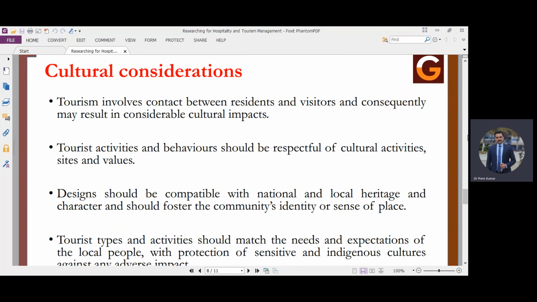So here what we mean to say is that whatever tourism operation or tour operation we are designing, we should design it in such a way that the local guides are able to provide different types of knowledge about the cultural ethics, cultural properties or heritage properties at a destination. They should provide some kind of education or awareness to the tourists so that they are able to offer full respect to the cultural heritage of a particular place.